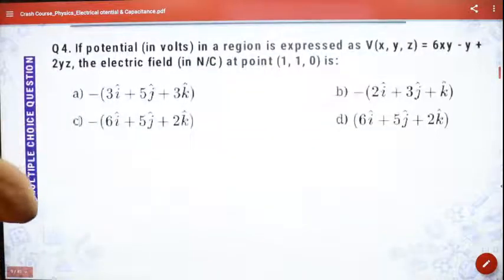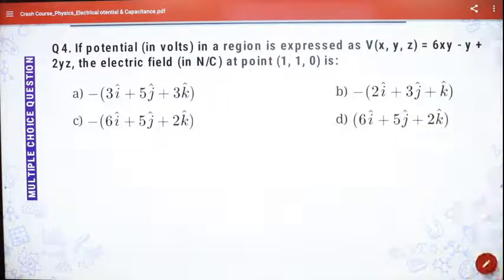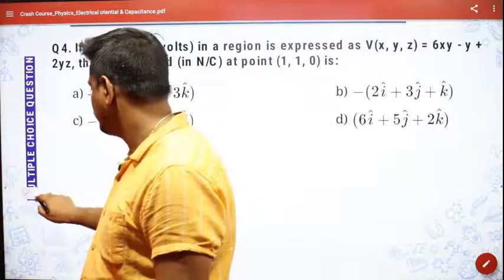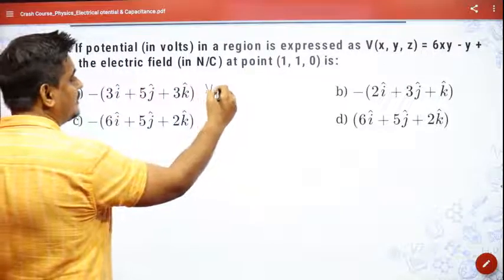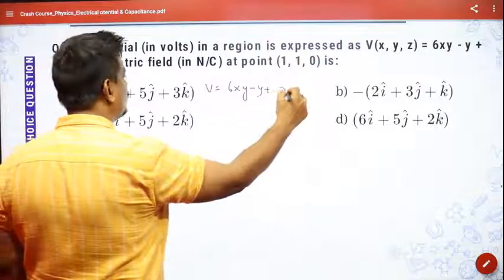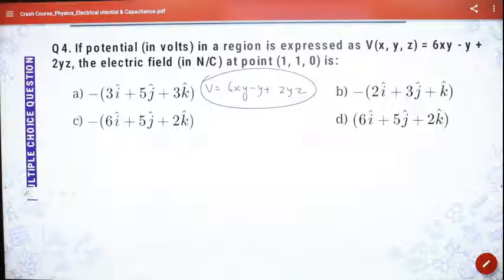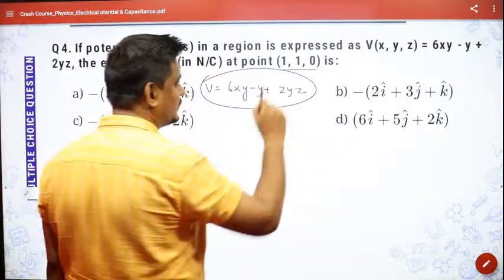If I go to the next page, we have a question. If a potential in a region is expressed as V equals 6xy minus y plus 2yz. So I have the value of V given as 6xy minus y plus 2yz. This is the value of V. Now what are they asking you? They are asking you to find the electric field at the point (1, 1, 0).